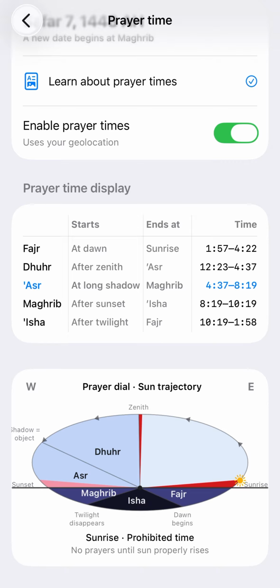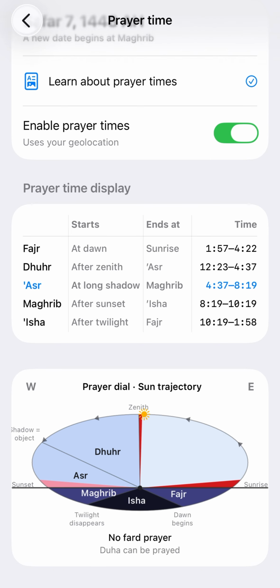So this prohibited time, marked with red, ends when the sun has fully risen. And then we have a good first half of the day to do other things. There are no obligatory prayers. There is a sunnah prayer called duha in there.